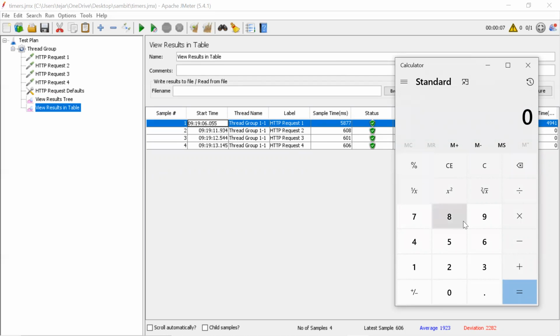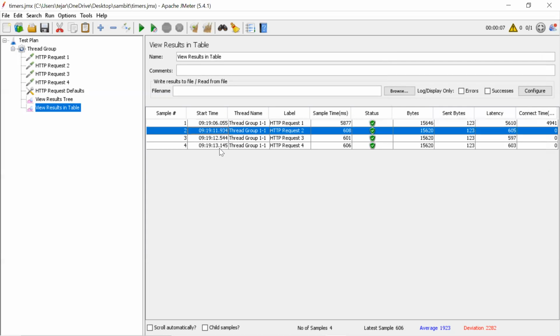The request start time is where the request got started. 6.055 plus the response time, which is 5.877, gives 11.932. If you check the next request start time, it's 11.934.